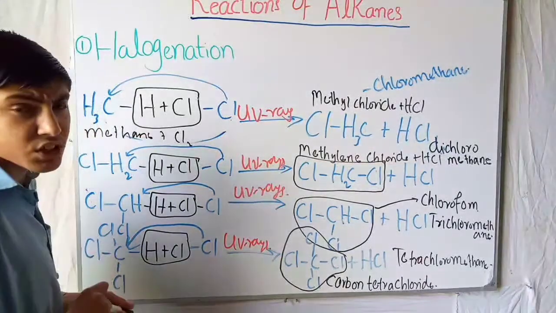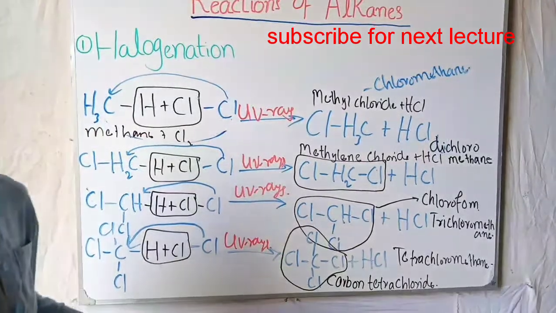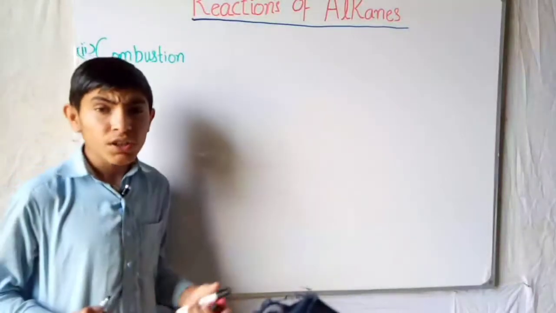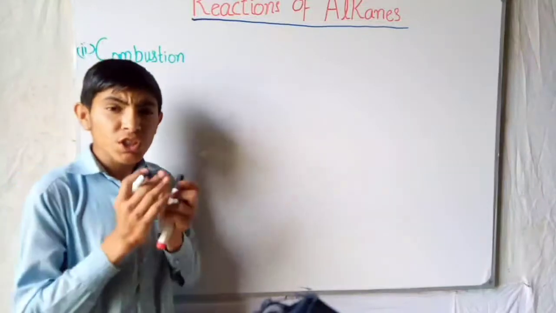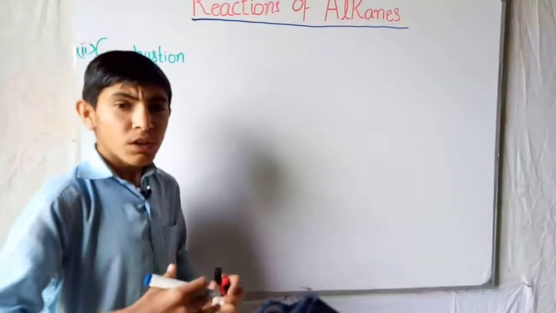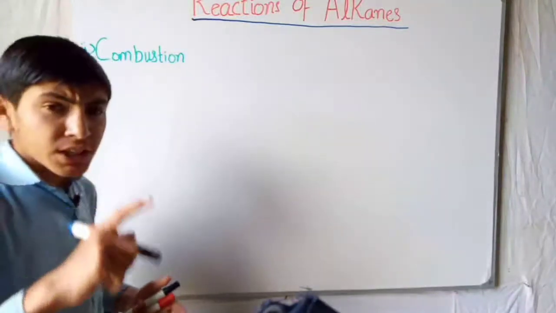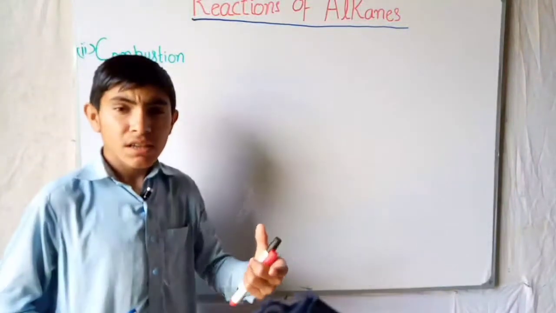So in the combustion reaction, it is a reaction in which the alkane completely undergoes burning. Combustion is commonly referred to as the burning process.